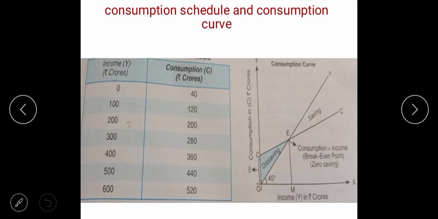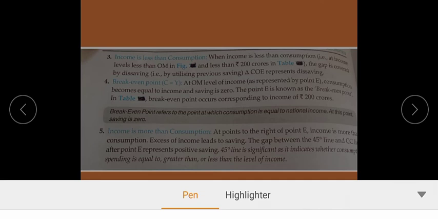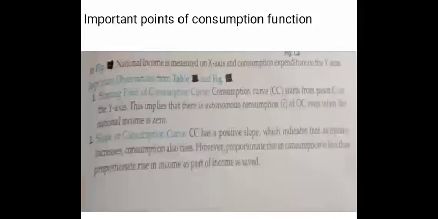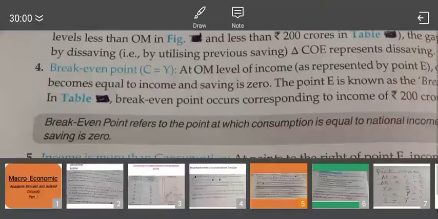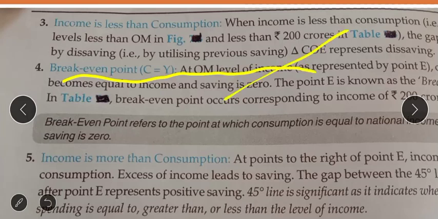Now, the fourth point I have told you. Come back to the fourth point. In the previous slide I told you, at OM level of income, your OM, see children, the break-even point is where AD intersects AS, meaning your consumption is this.